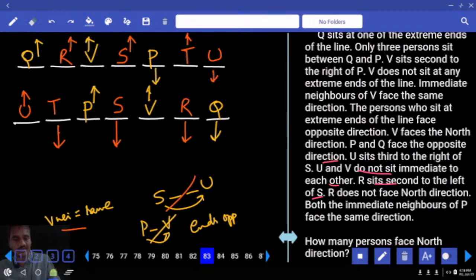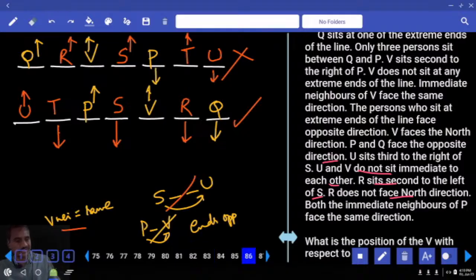R does not face north. In the first case R is north, that is ruled out. Now in this case R is south, this is the valid arrangement. Clear? Now this is from question numbers 83 to 86.